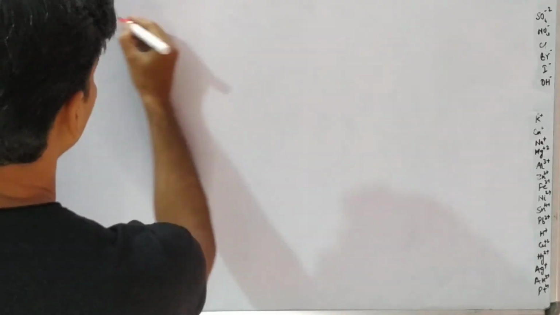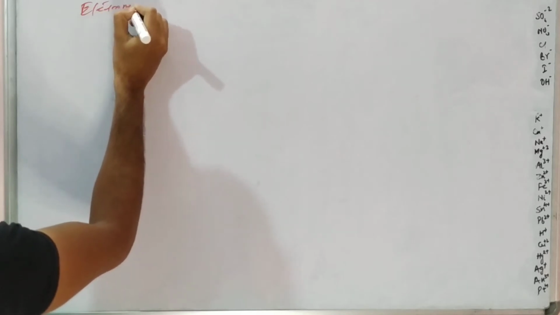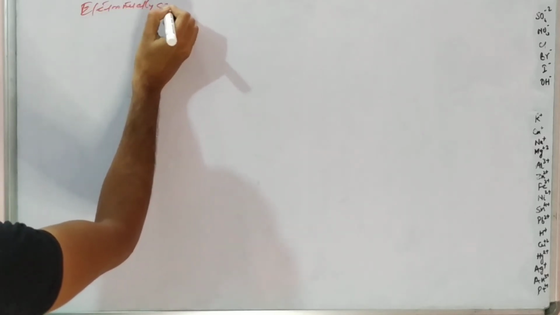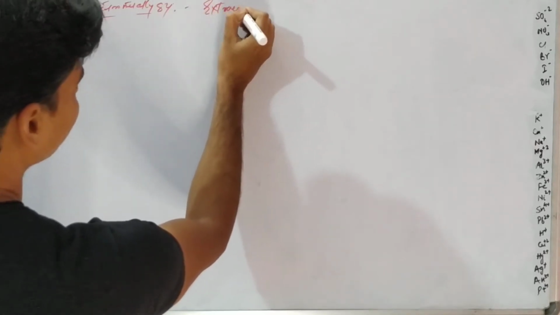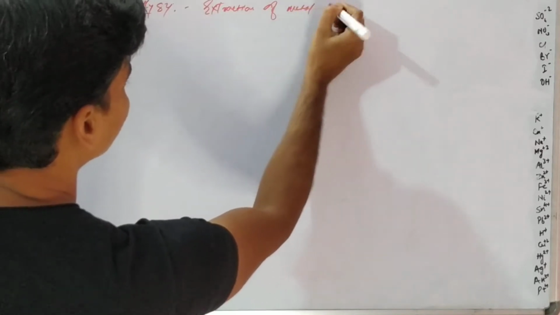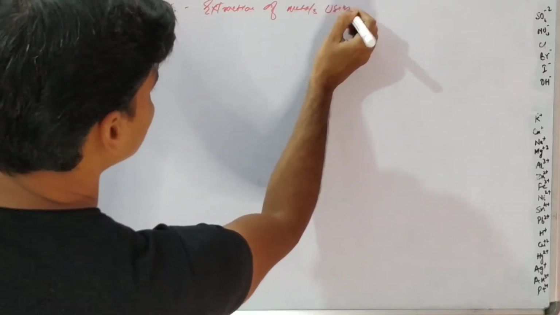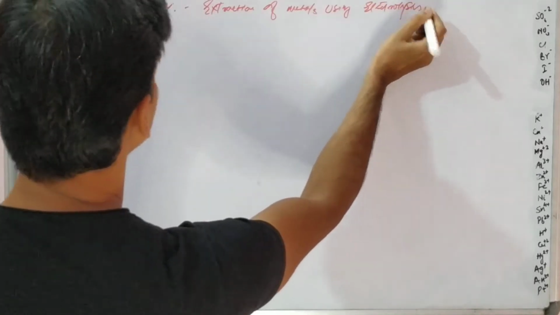Now we have electrometallurgy. Electrometallurgy is the extraction of metals using electrolysis. This is electrometallurgy.